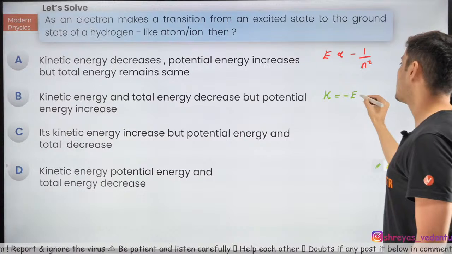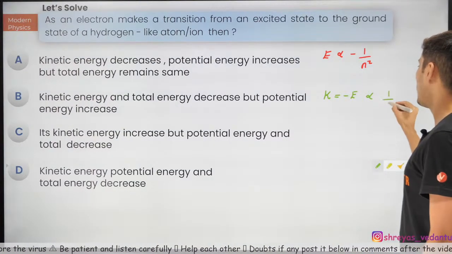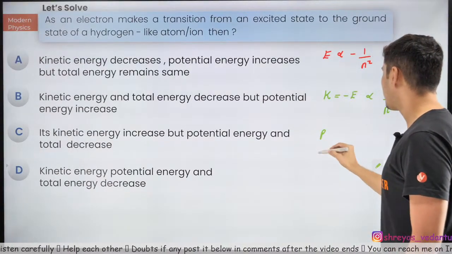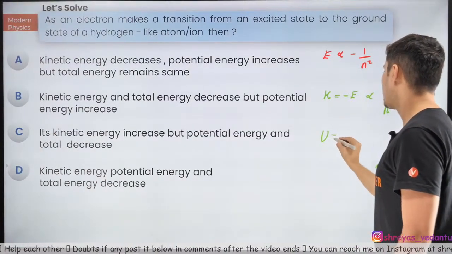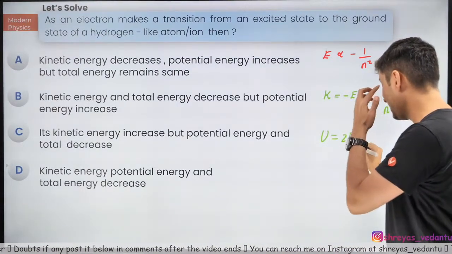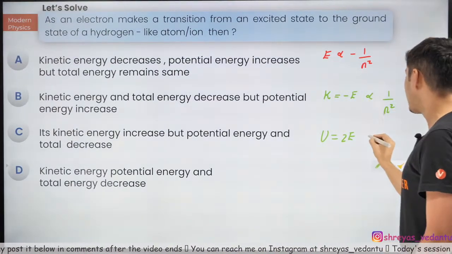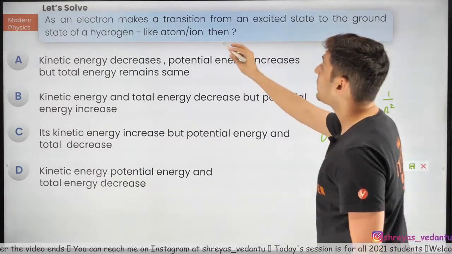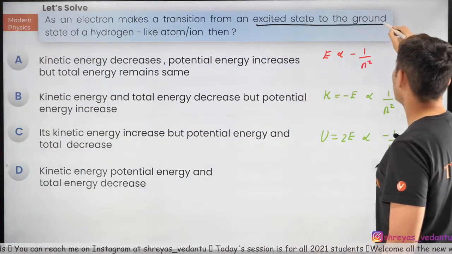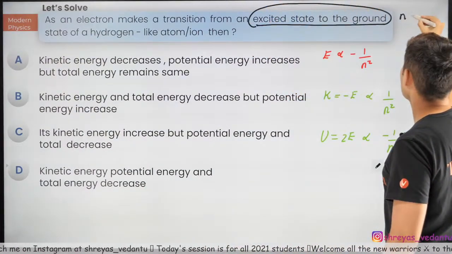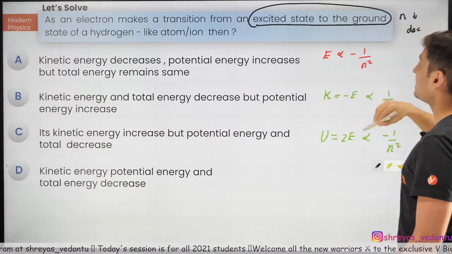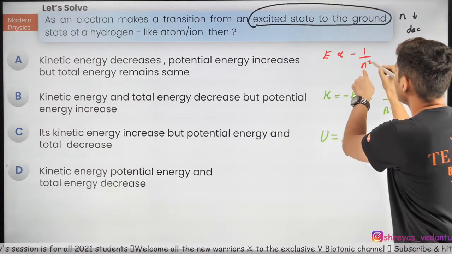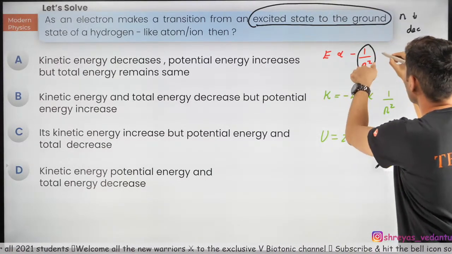Kinetic energy is the negative of total energy, so it is inversely proportional to 1 by n square. Similarly, think about potential energy, U. Potential energy is twice the total energy, so it will be inversely proportional to -1 by n square. Now, going by this logic, if it goes from excited to the ground state, this clearly means n has decreased. If this n number decreases, this whole ratio will increase.